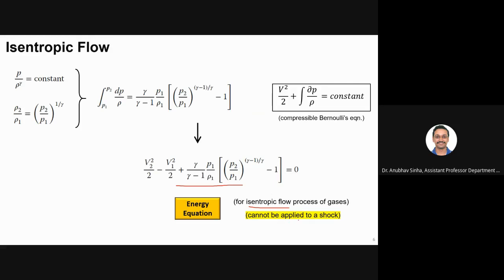Now we'll look at shock in a few lectures. What we'll realize is that shock is not an isentropic process. There is a change in entropy. Entropy increases when a flow passes through a shock. So I cannot apply these equations to a flow where shock is present. That is what you have to be careful about. Whenever you have any equation, you should be clear about the applicability: where it is applicable, what the assumptions are, and where it is not.